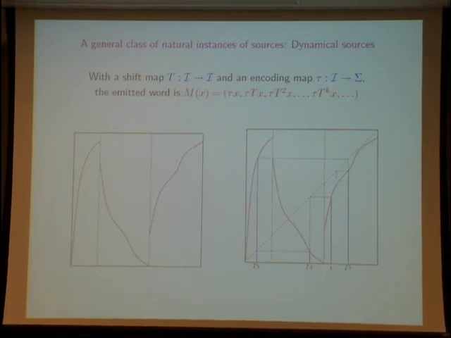Now, what is a general source? I now describe a general class of natural instances of sources, which I call dynamical sources. They are related to a dynamical system. And what is a dynamical system? It is a dynamical system of the interval. Here, I have a graph.